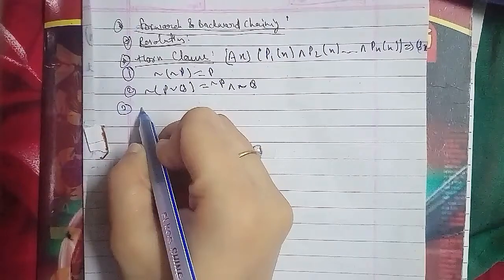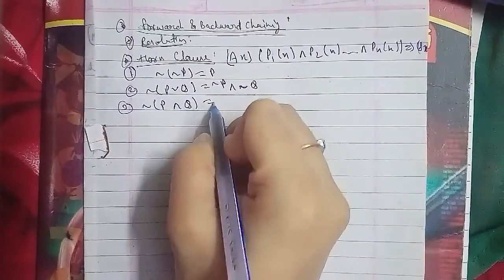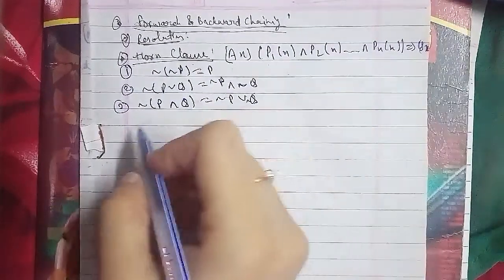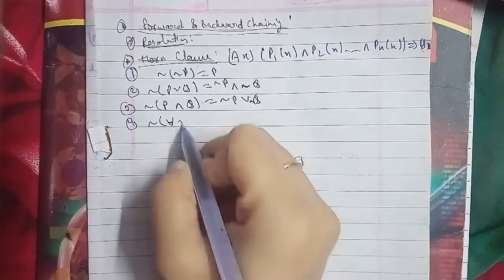And then the fifth is the negation of the existential quantifier of x.